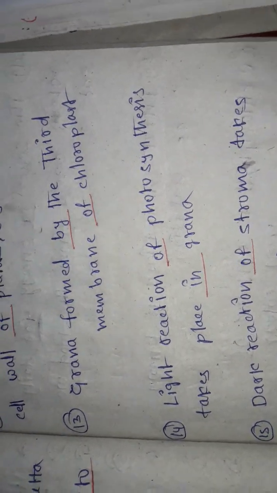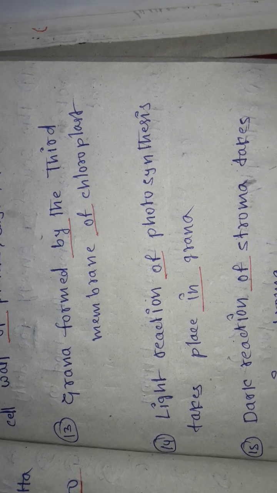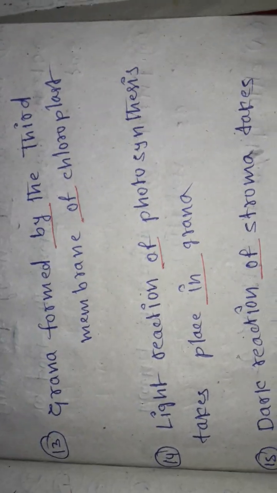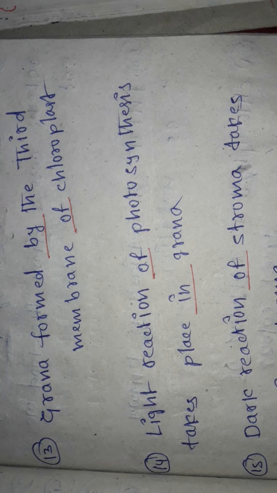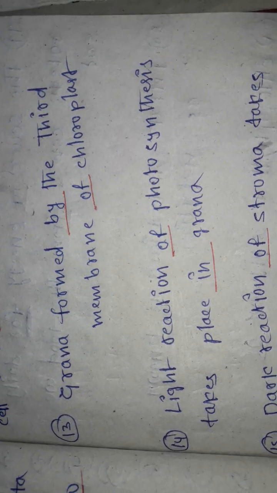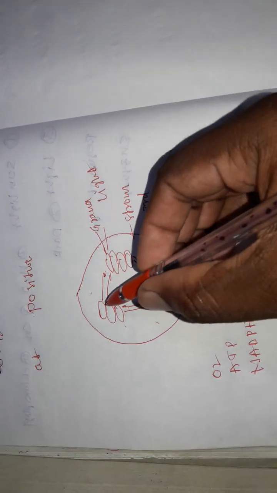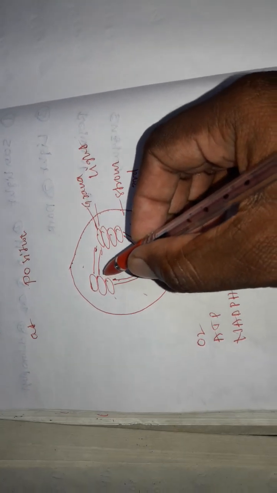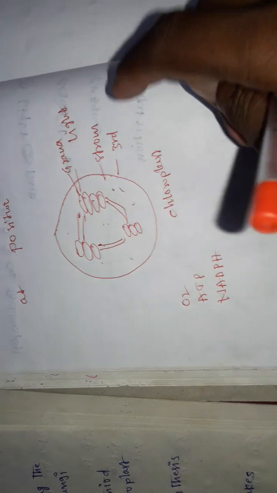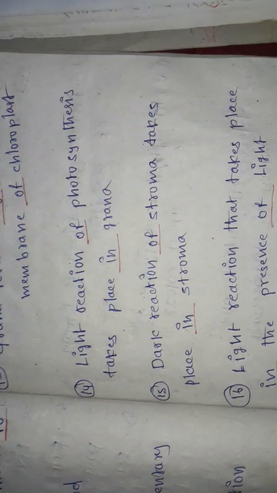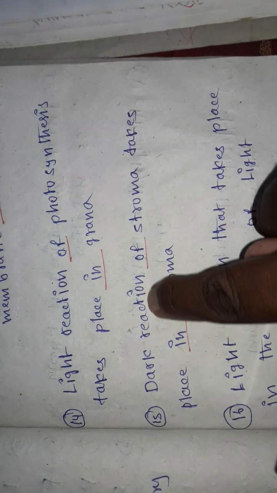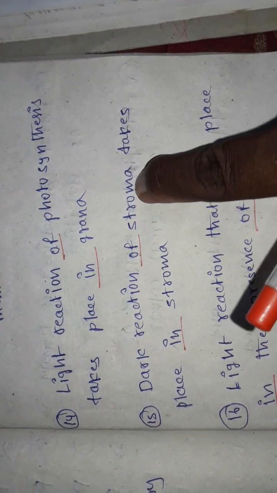It's telling about the position or place. So prepositions can tell us about the time and place. This is the time and place preposition. Place: in the grana. This is a stalk-like structure, it is called grana. So it is telling clearly, yes, light reaction takes place in the grana only. That is the meaning. Dark reaction: of stroma.